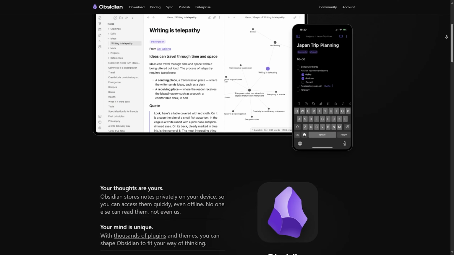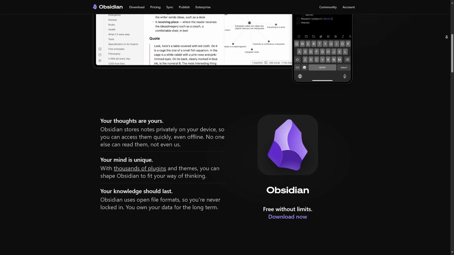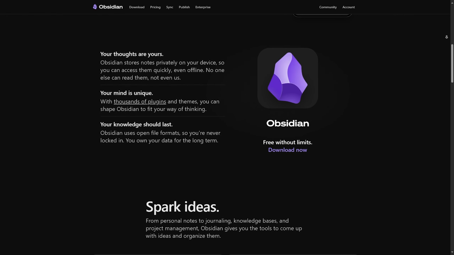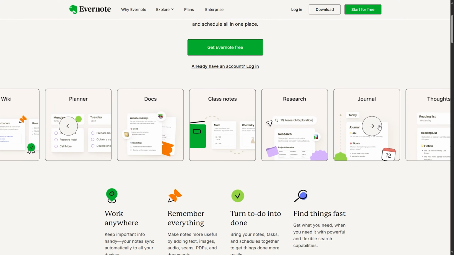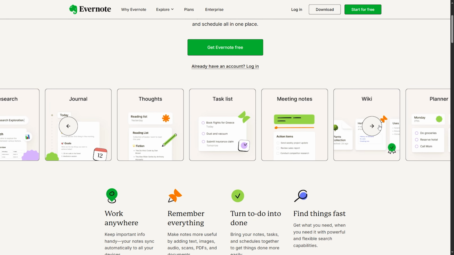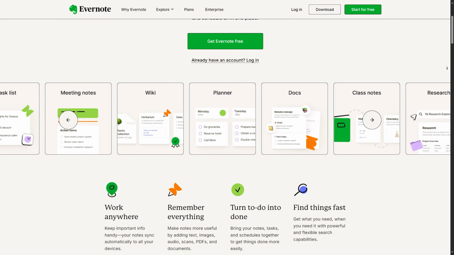Features. When it comes to features, all three are packed, but differently. Obsidian is perfect for knowledge management with its local first approach and backlinking system. It is a dream for networked thought and personal knowledge bases. Evernote keeps things simple: notes, notebooks, web clippers, but has added tasks and calendar integrations in 2025. Still, it lacks the depth power users crave.